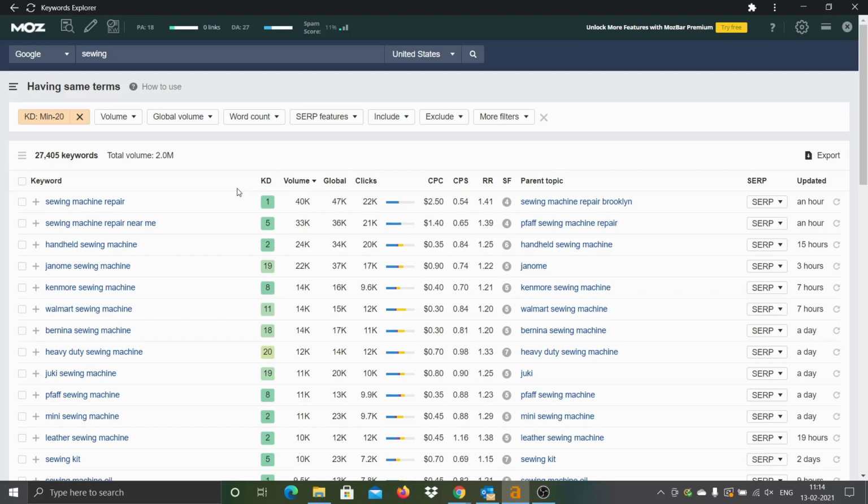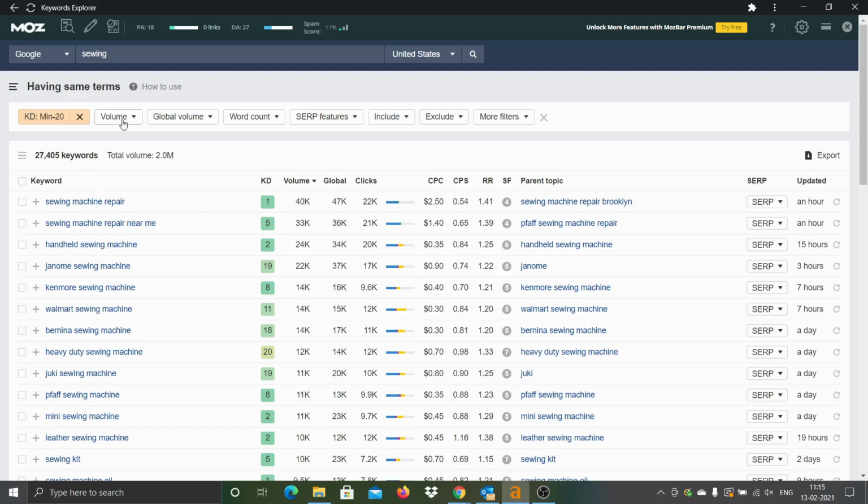When you do an analysis, you will actually discover many keywords, a lot more opportunities. So a simple way of doing it is, we already filtered the keywords based on the difficulty less than 20. Let's also apply one more filter. You can see one more label here, something called volume. Volume stands for the number of times this particular keyword has been searched on an average online. So for example, sewing machine repair has been searched about 40k times on an average per month. That's what volume is all about.